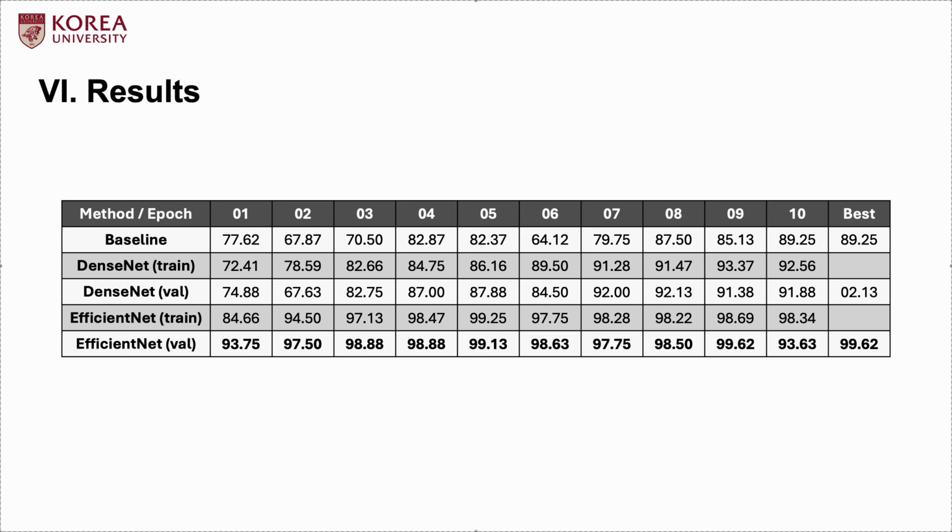Furthermore, the accuracy on the training set and the validation set showed minimal difference, indicating that the model effectively avoided overfitting. The highest performance was achieved at the 9th epoch with an accuracy of 99.62%. From the 10th epoch onward, a noticeable gap between training and validation performance emerged, signaling the onset of overfitting.